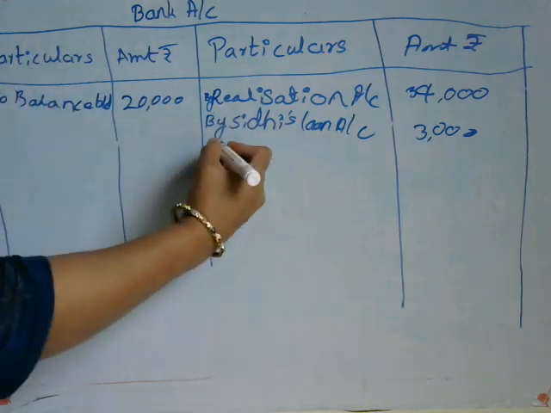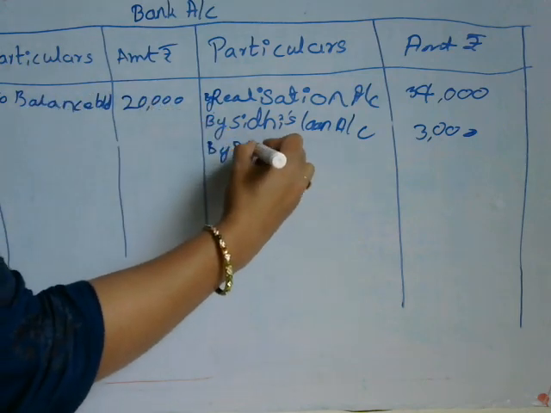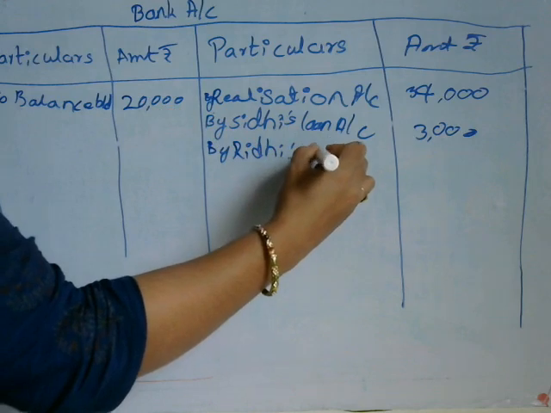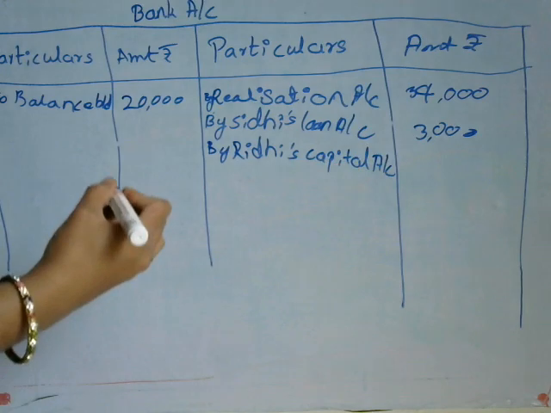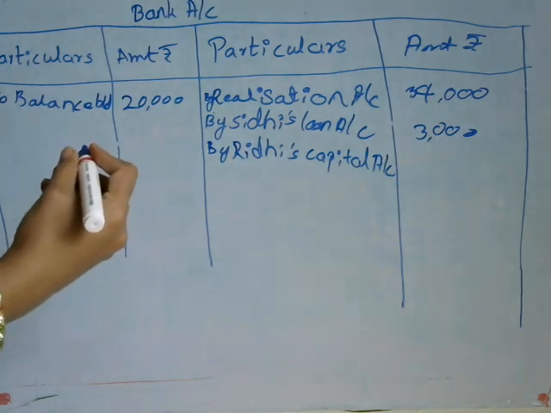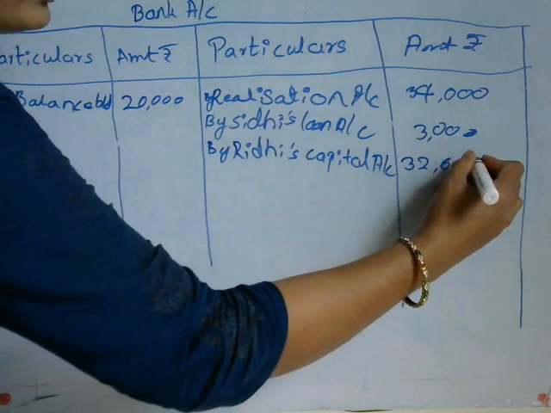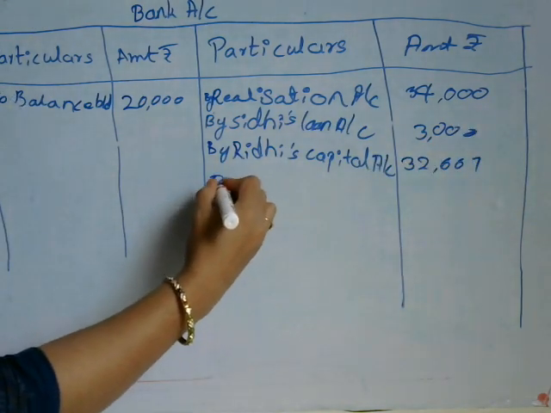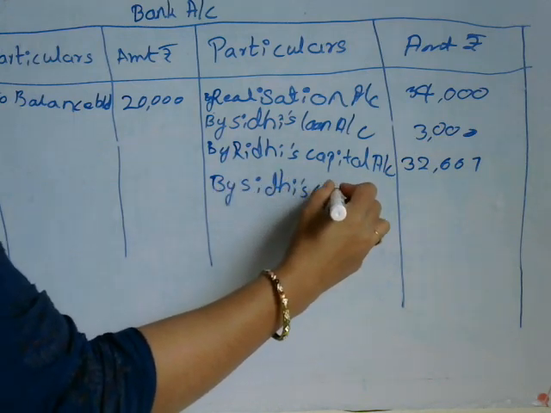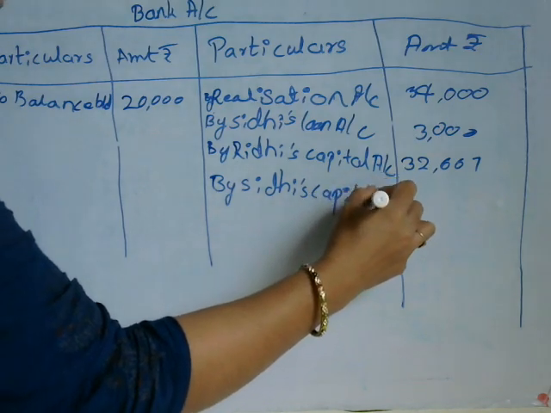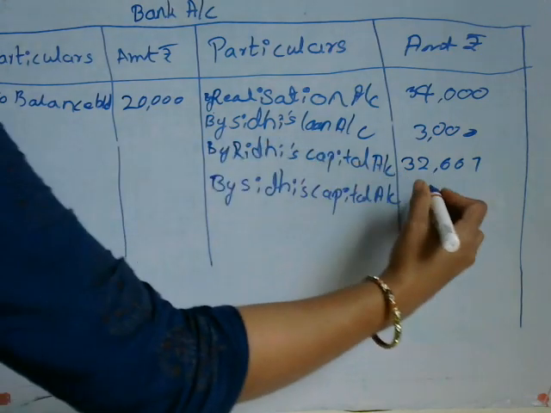So I'll mention here by Riddhi's capital account 32,667, and by Siddhi's capital account 53,333 rupees.